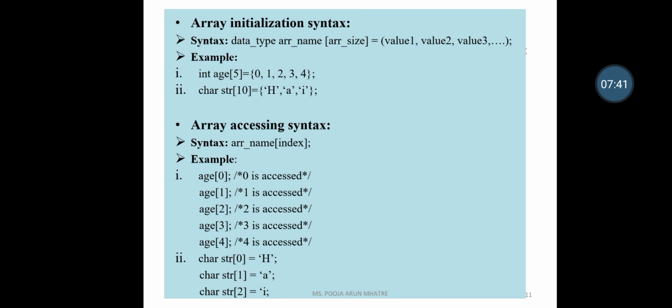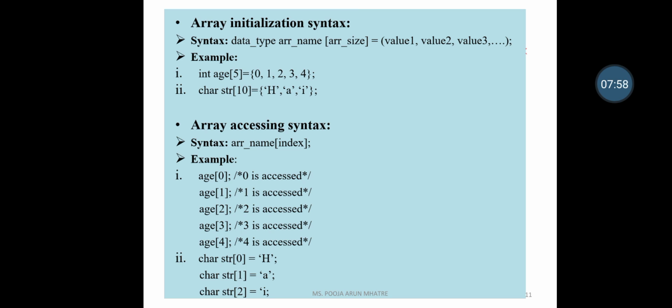That means we give an array size of less than or equal to 10. We do not exceed the limit. Here we give the message HAI in the string array.